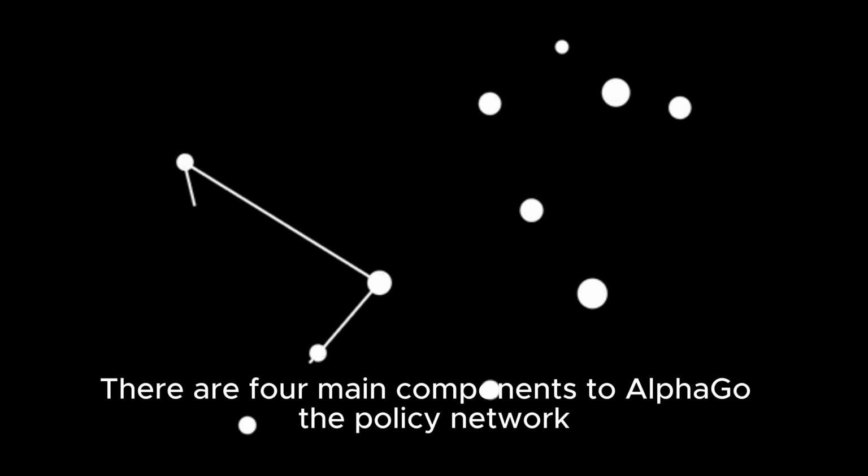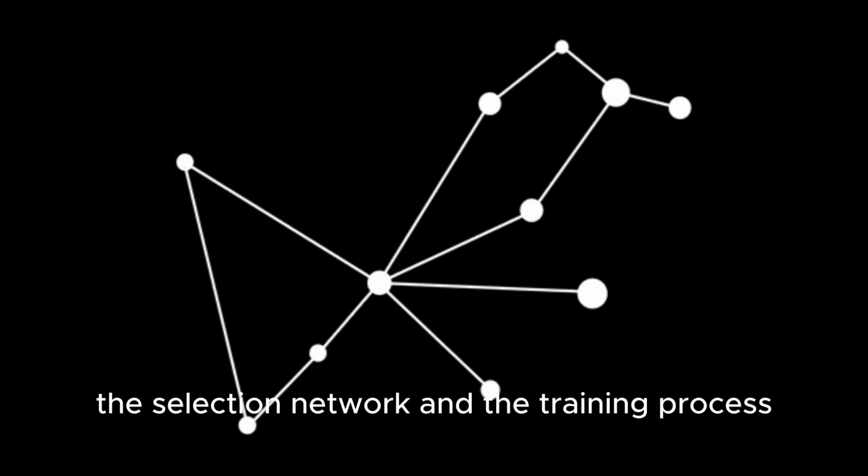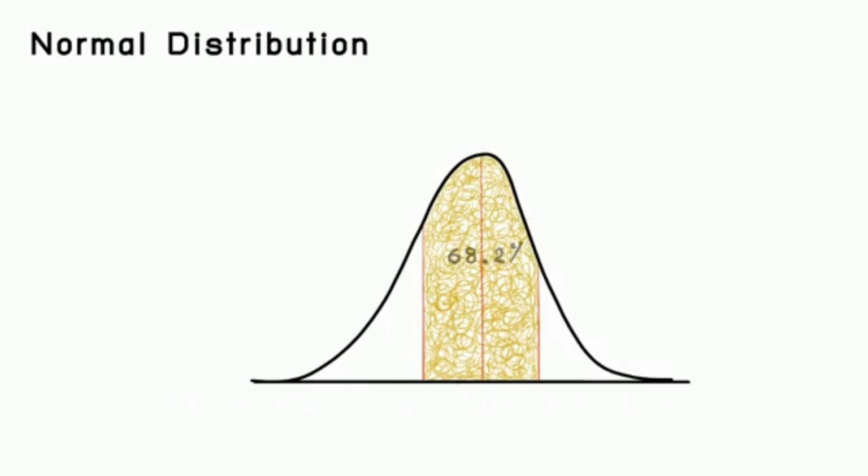There are 4 main components to AlphaGo: the policy network, the value network, the selection network, and the training process. The policy network is responsible for deciding which move to make on the board. It takes the current state of the board as input and outputs a probability distribution over the possible moves.